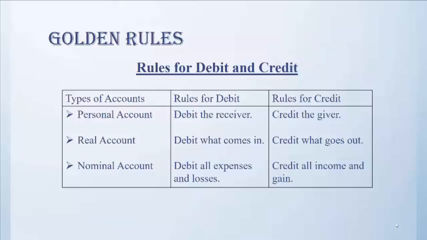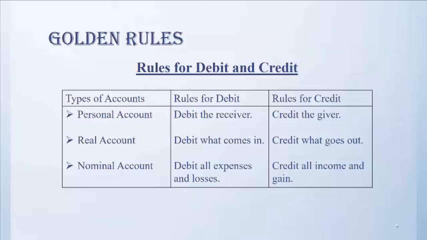For example, let's say furniture is purchased on credit from Mr. X. In this transaction, Mr. X is a personal account and he is giving something as he is giving the furniture, so his account will be credited. And furniture is a real account, so the rule for the personal account will not be applied on the furniture account. So let's take another account which is real account.